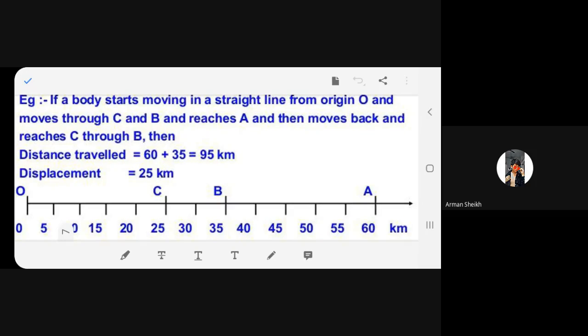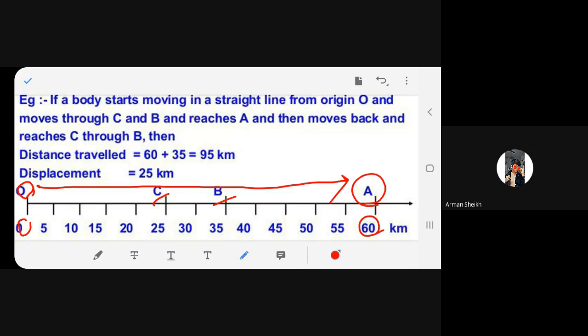Now a body is traveling in a straight line. This is O. It starts from O, goes through C, goes through B, and then reaches A. Yes or no? Now this is 0 kilometer and this is 60 kilometer. So from here to here, what is the distance? 60 kilometers. All of you agree?